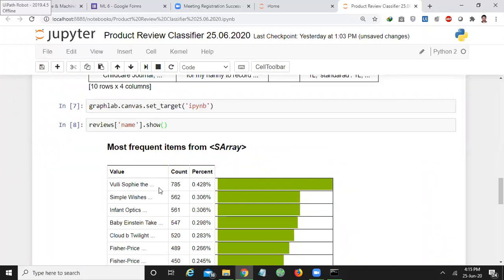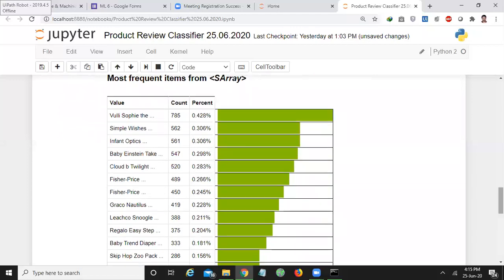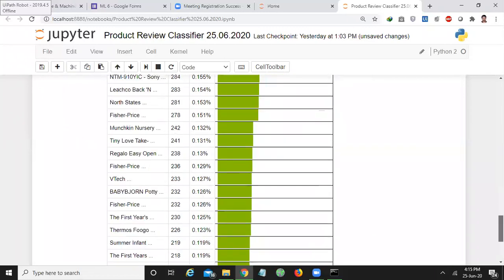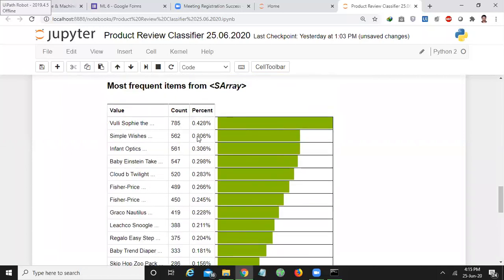For every product there will be different types of reviews, right? So I have 785 reviews for Vulli Sophie the giraffe, 562 reviews for Simple Wishes, and 561 reviews for Infant Optics, and so on. The percentage of distribution for Vulli Sophie the giraffe is 42.8%. Similarly, it is 30.6% for another, out of all the examples in the data set. So here I can say that Vulli Sophie the giraffe has been sold much more than the other products, if I can say it like that.